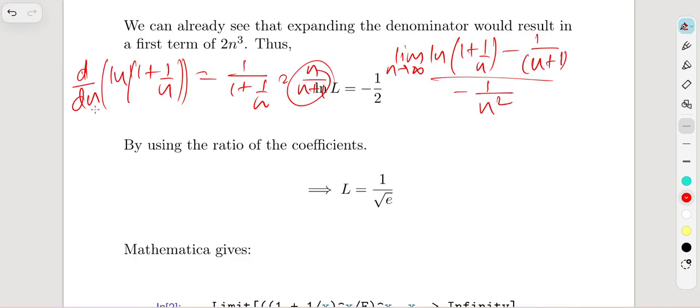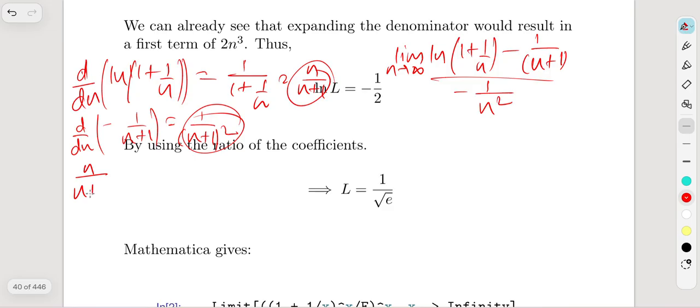And the derivative of minus 1 over n plus 1 is going to give us 1 over n plus 1 whole squared. And if we add these two things up, it's n over n plus 1, right?